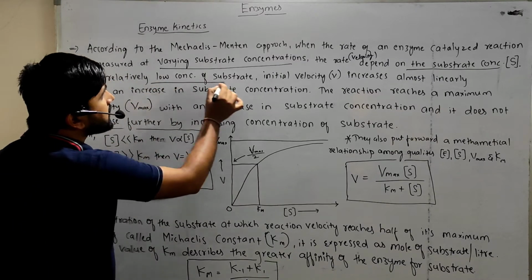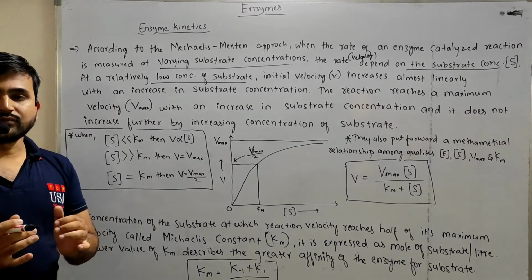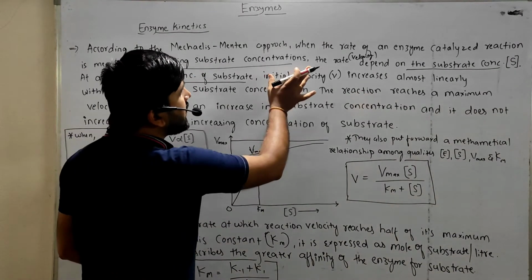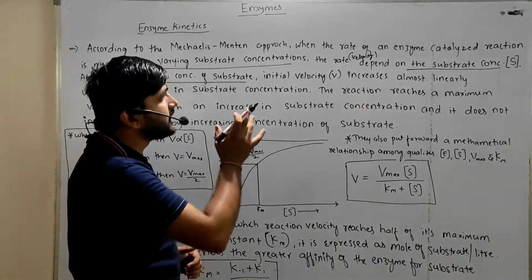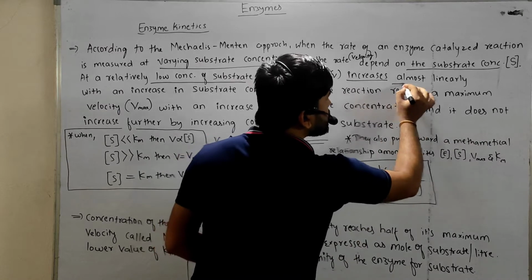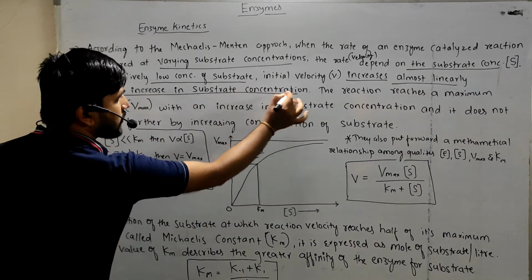Okay, and next, at relatively low concentration of substrate. Suppose the concentration of the substrate is very low. At that condition, what happens? The initial velocity, or the initial rate of the reaction, will increase almost linearly with an increase in substrate concentration.